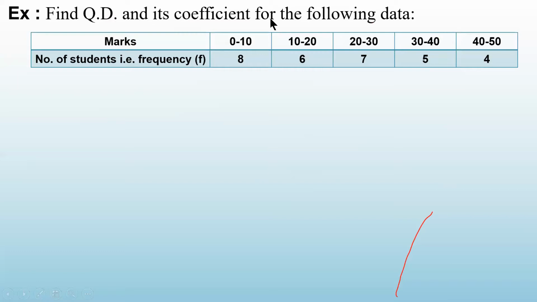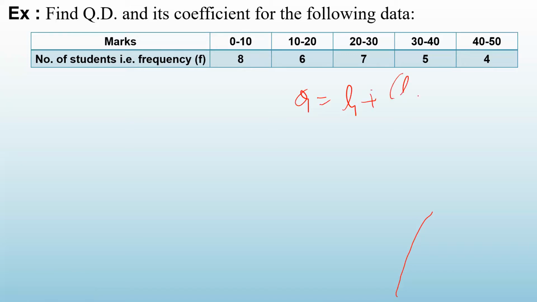Find quartile deviation and its coefficient for the following data. So here the marks are in the class interval. So यहाँ आपको Q1 के लिए formula लगाना है. Okay? So you will get the value of Q1, you will get the value of Q3. Then find out quartile deviation. Here, you know what formula is for Q1?